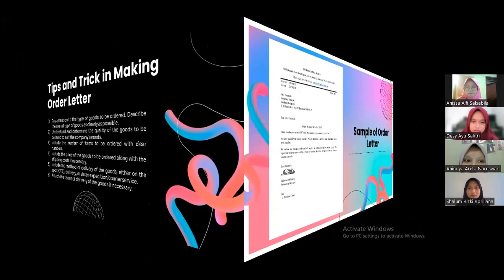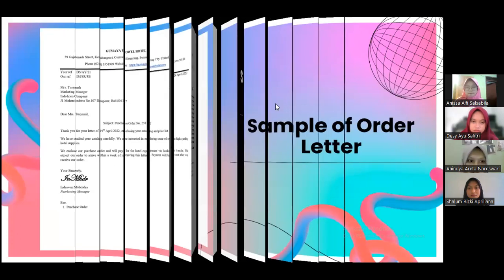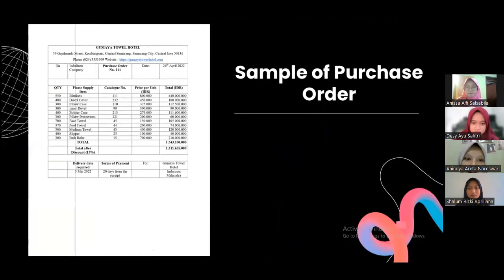The following is an example of an order letter with the parts described previously. Next is an example of the purchase order, which generally contains the letterhead, the name of the selling company, the purchase order number, and then the date of the order.